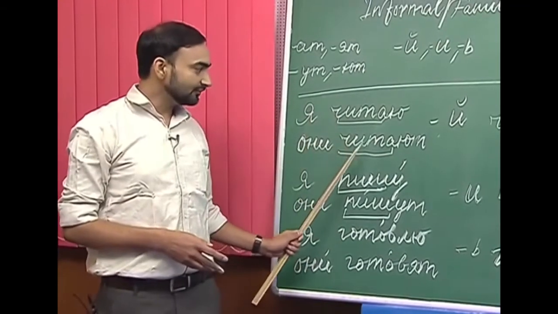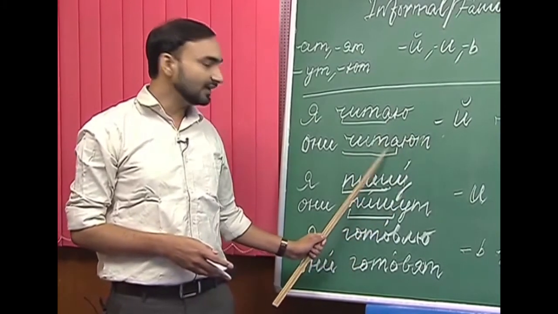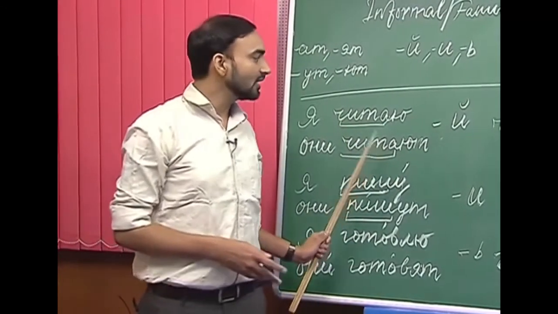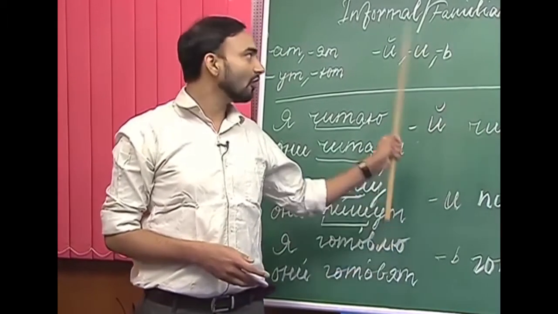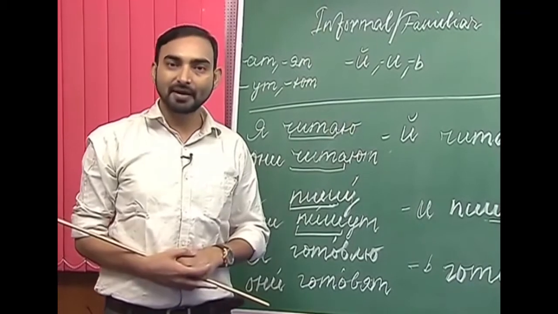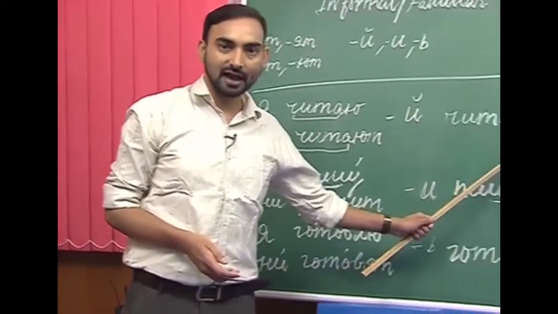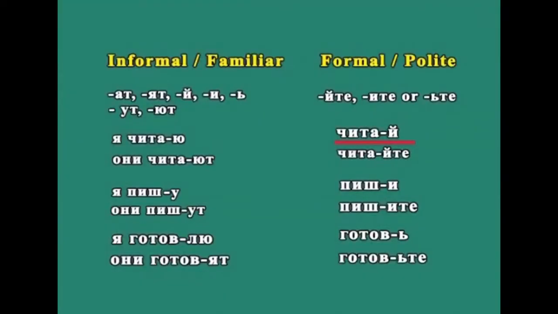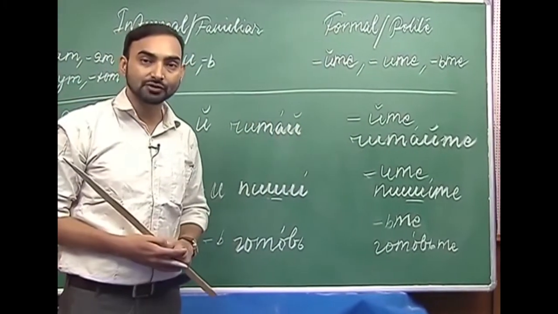If the stem, which is чита here, ends with a vowel, as you can see, then we add й, й краткое, to form the informal imperative mood. So, from читать we derive читай as the informal or familiar imperative mood, and читайте as the formal or polite imperative mood.